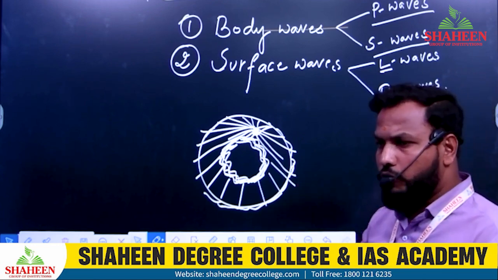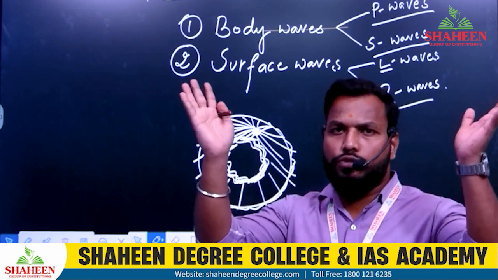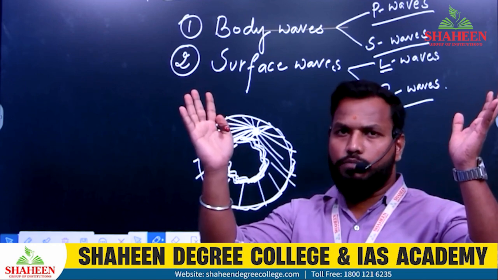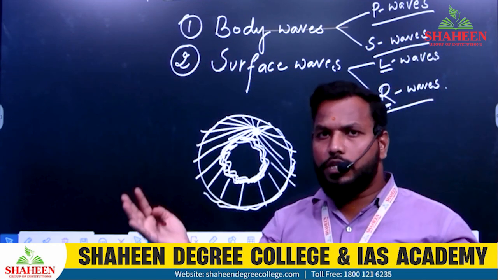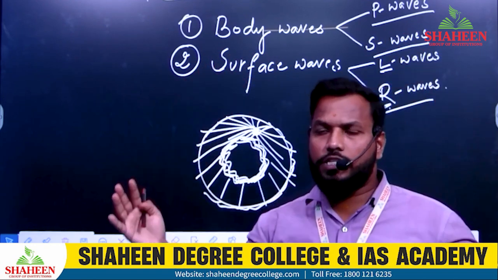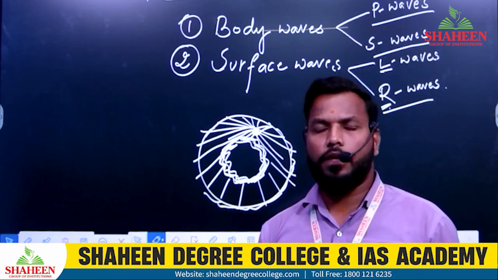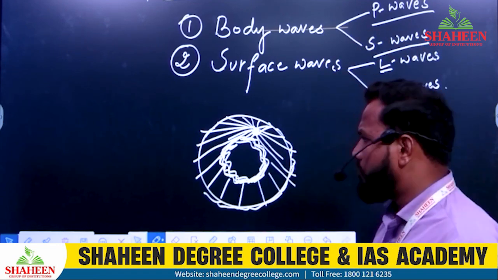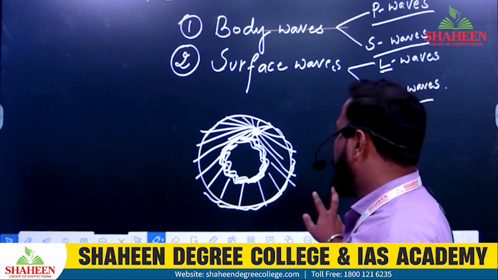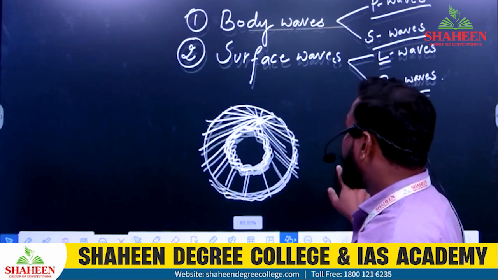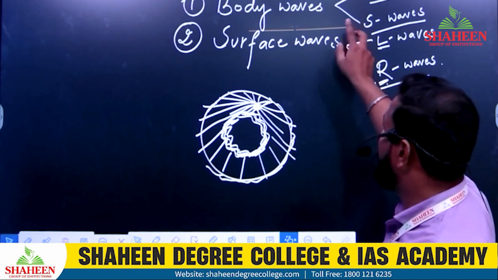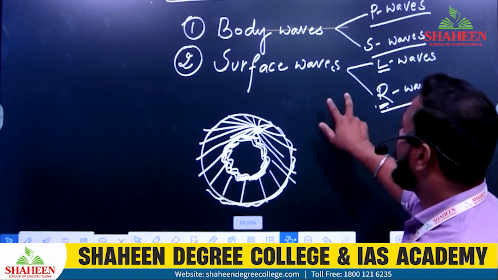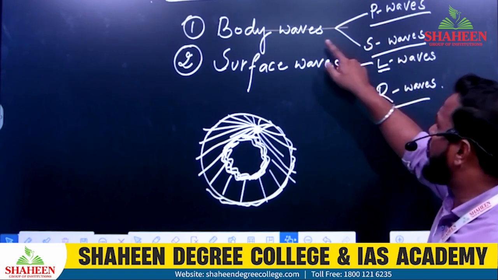When the first earthquake takes place and the waves move through the earth, those waves are called body waves. On the surface, the energy transfers again, and those waves are called surface waves. Very clear, right? So here, first of all, I'll let you know the difference between P waves and S waves.